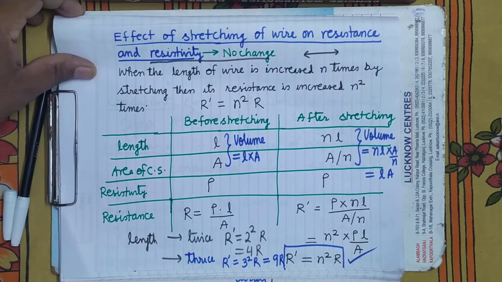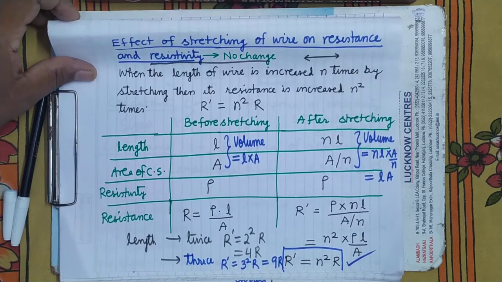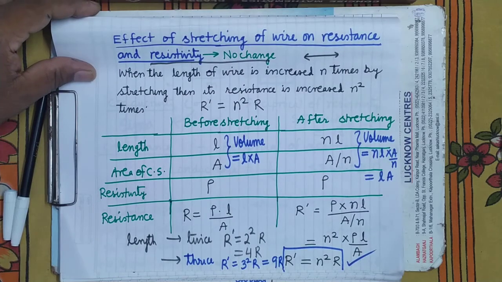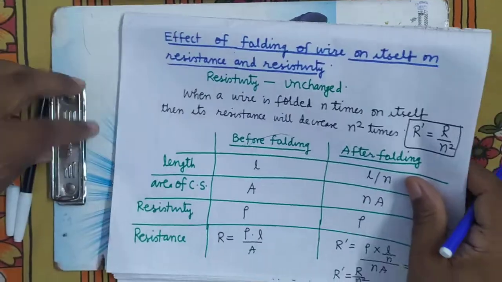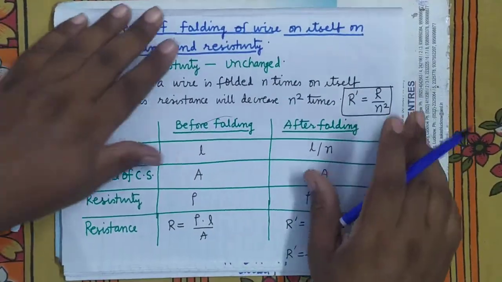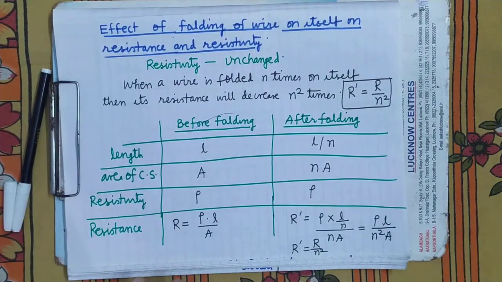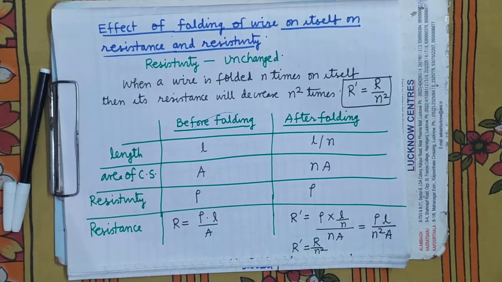It's clear? Now there is one more thing: the effect of folding a wire on itself, on resistance and resistivity.